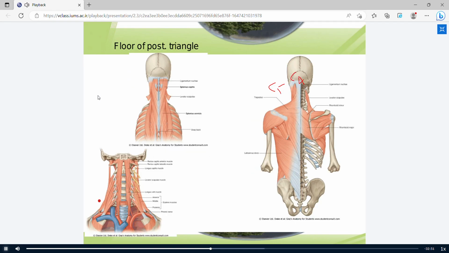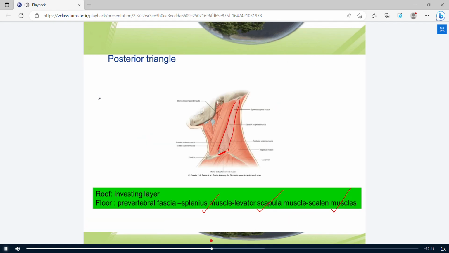There are three scalene muscles: anterior, middle, and posterior scalene muscles. The levator scapulae, splenius muscles, posterior scalene, middle scalene, and anterior scalene muscles form the floor of the posterior triangle.